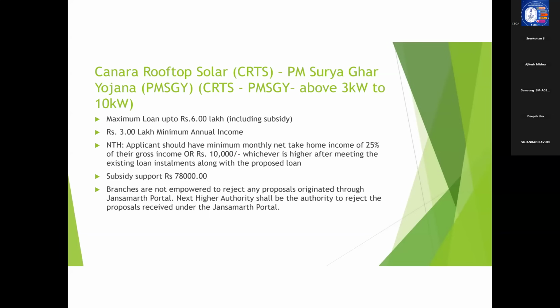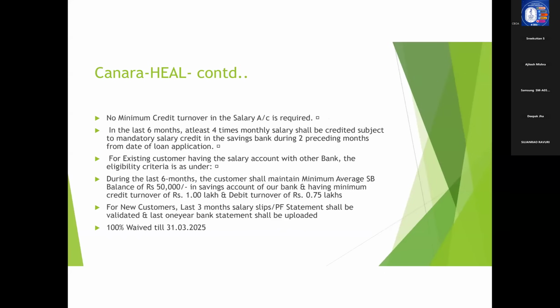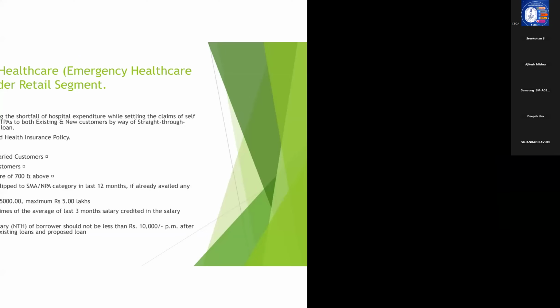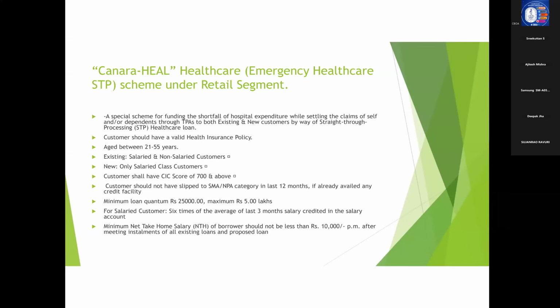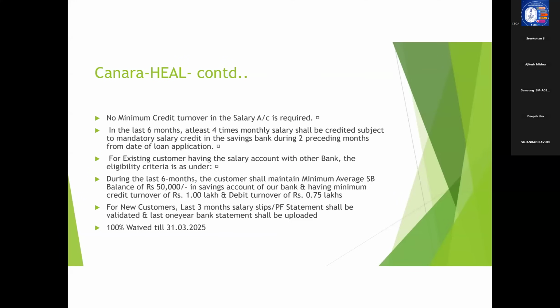Now I think we can go back to Canara Heal. We told that in the case of salaried customers, the loan quantum is 6 times the average of last 3 months salary credited in the salary account. There is one more condition with regard to salary credit.